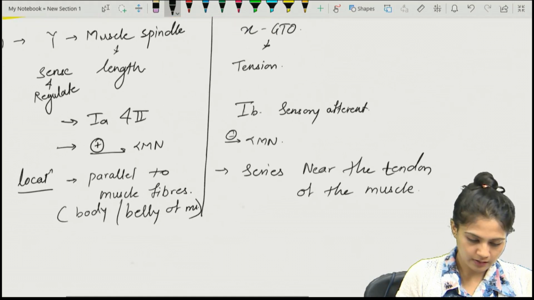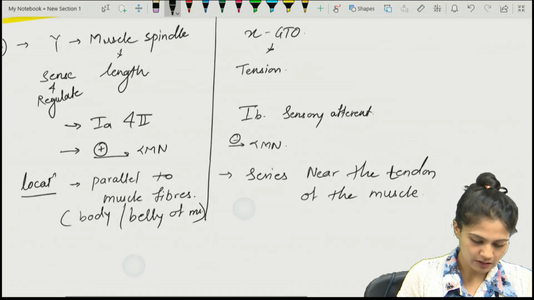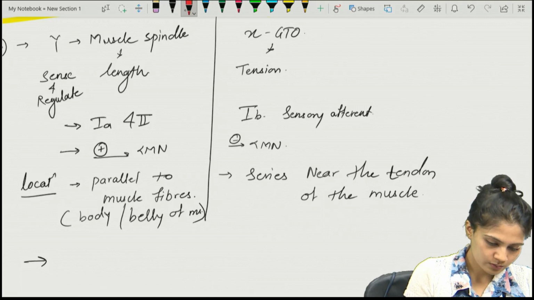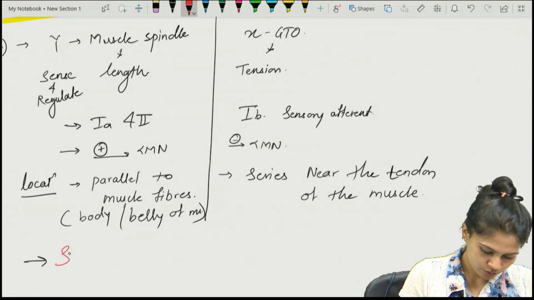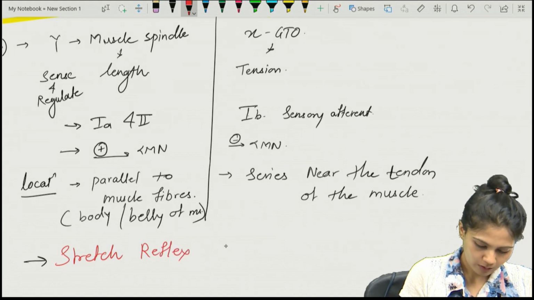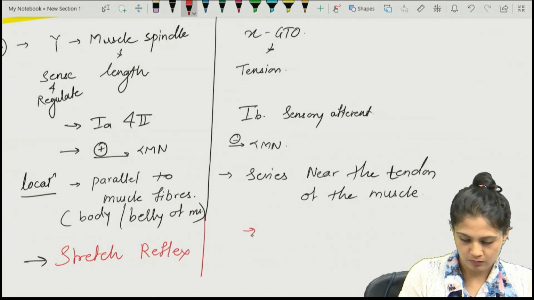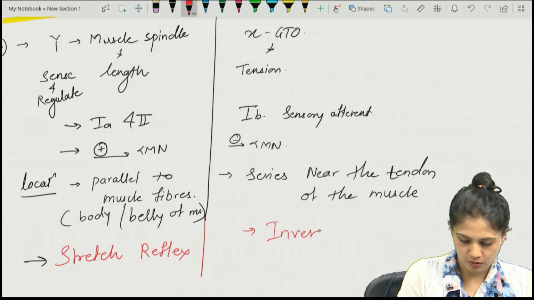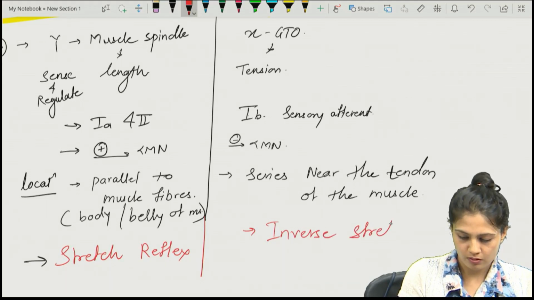By stimulating the alpha motor neuron, what will it cause? It will give rise to the stretch reflex. What about the GTO? It causes the inverse stretch reflex.